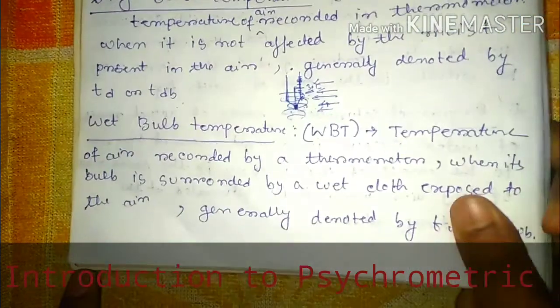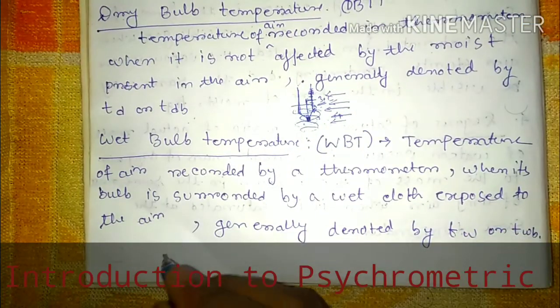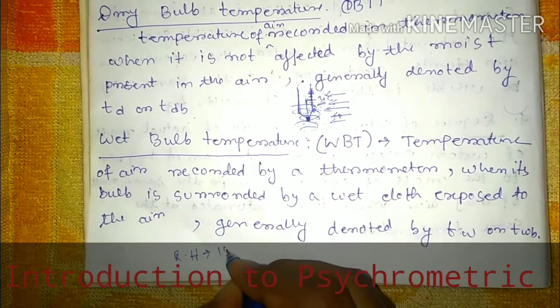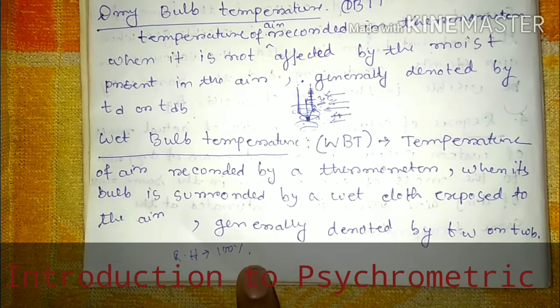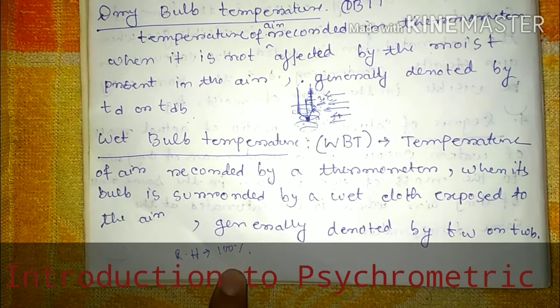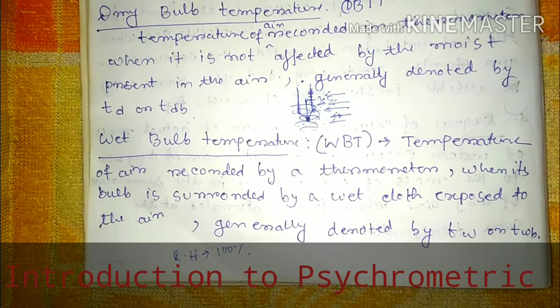Now one interesting point: suppose relative humidity is 100%. That means in the air, the maximum amount of water vapor is already present. Relative humidity 100% means the maximum amount of water vapor is already present within that air or moist air.